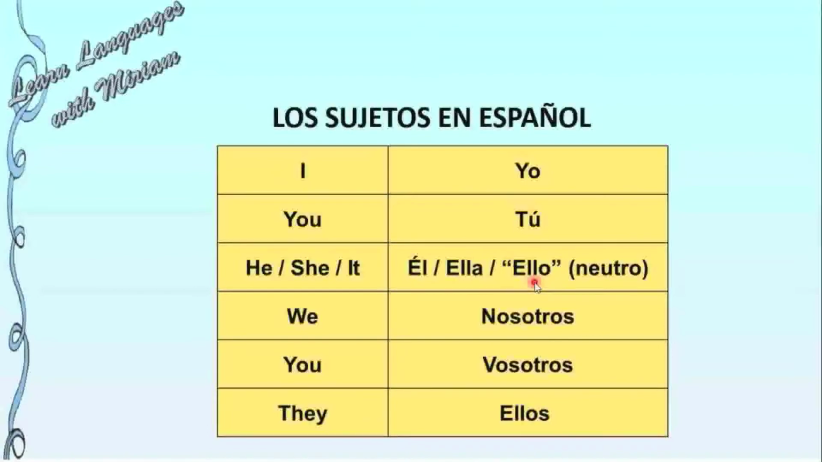First, I have to teach you the pronouns in Spanish. So let's start. I is yo, you, tú, he, él, she, ella, it, ello. This one we are going to omit in Spanish. It's not used. We, nosotros, you, vosotros, they, ellos.